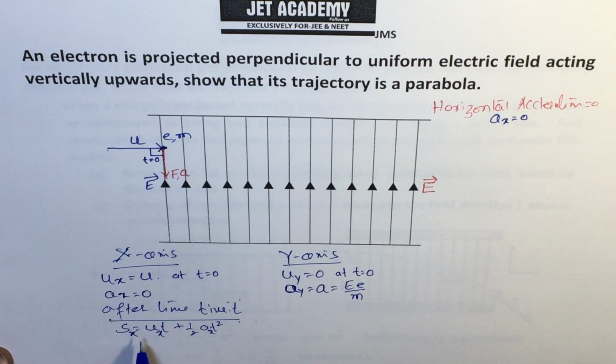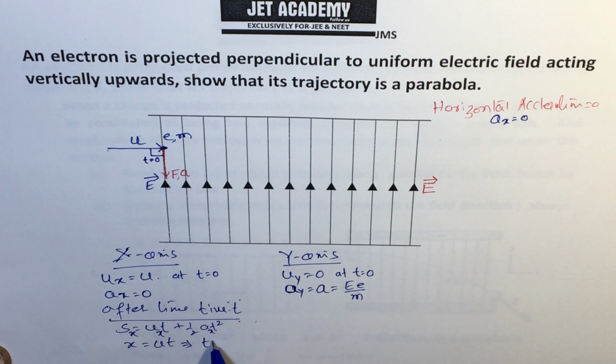Sx is the distance traveled after time t, let it be x. Then x is equal to ux t, and ux is u, so x is equal to u t, and the half ax t square term is going to be 0. This implies t is equal to x by u. It's a very important relation, as you derived the same thing in PUC 1, projectile motion.